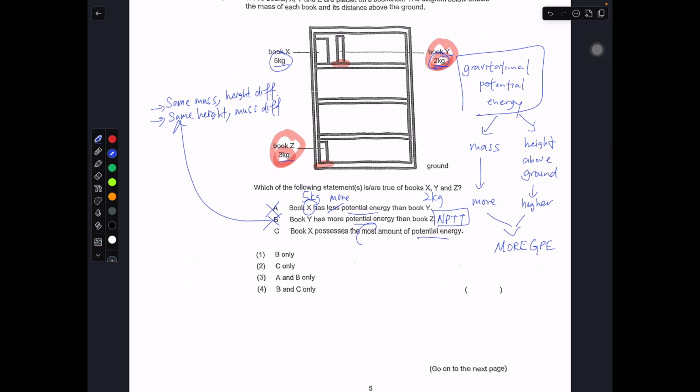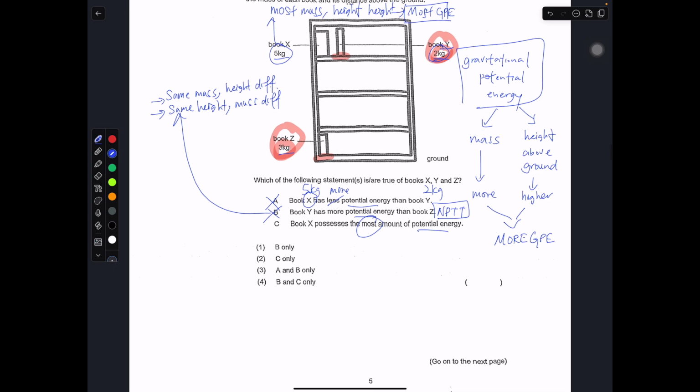Book X possesses the most. Let's see that word, most. That means you have to compare with everything. Book X has the most mass, more mass than most of the books, and it's at a higher height. So therefore this one will have the most GP among all, if we were to compare between the 3 books. So therefore only this is true, which is number C only.